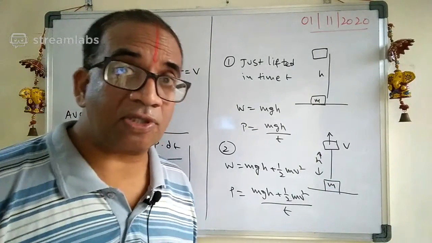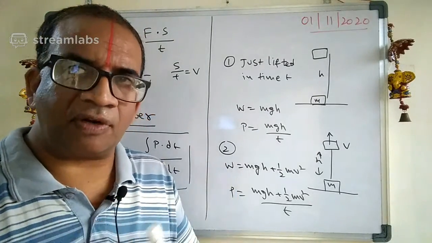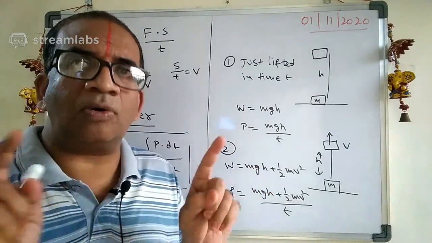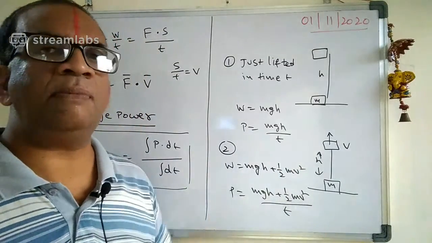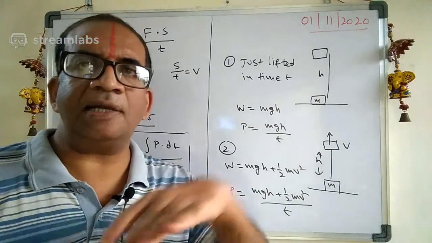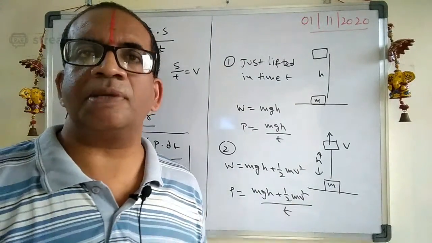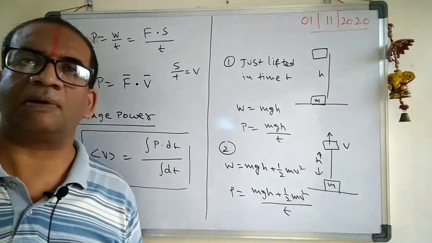So this is what you have to see here. Whenever you are solving the problem, be careful. What carefulness do you have to take here? You should see carefully what the total amount of work done is, and based on that, in what time it has been completed. So work done and time, that is what you have to see here. And also please don't forget another formula, that is F dot V. You should remember that also.